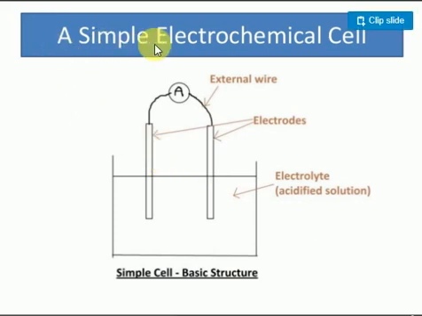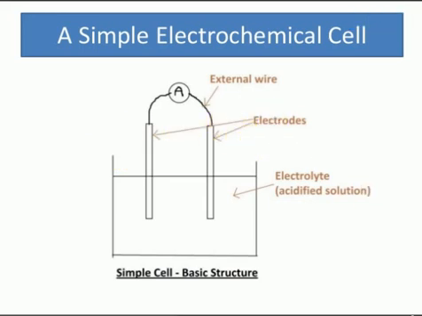Suppose I'm taking a simple electrochemical cell. Remember this is the meter, which measures the electrode potential, how much electrode potential is produced here. Here one cell is there. In this cell I'm taking one solution, the electrolyte, an acidified electrolyte. They add some acid along with the electrolyte. Here electrodes are there.